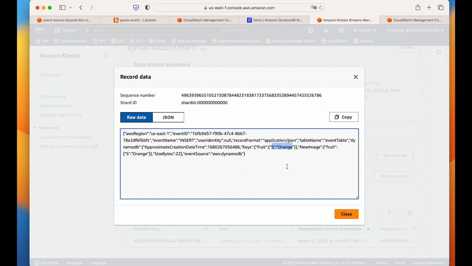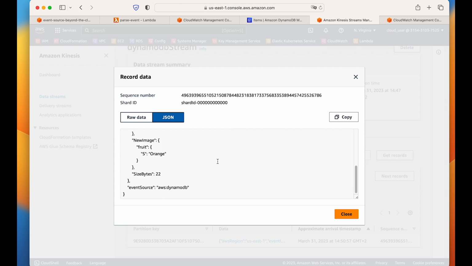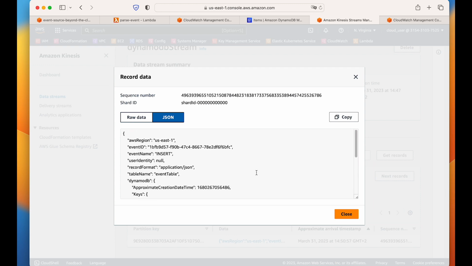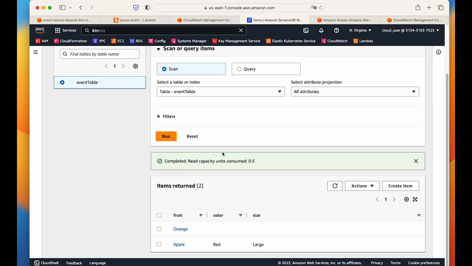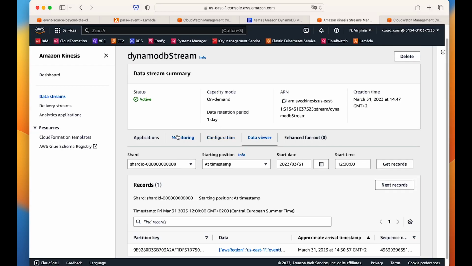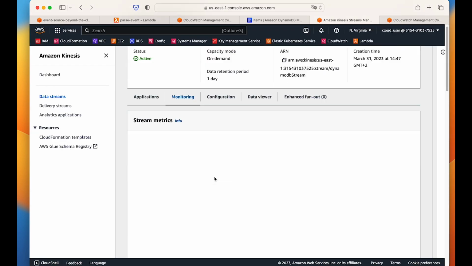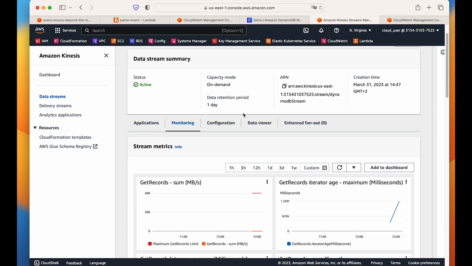So this is fine. This is how we can view the data. It also generates this JSON format. You can just copy the JSON format and also view the data. Another way of viewing the data is in the CloudWatch metrics. When we open up the metrics from the Kinesis data stream, we go to the monitoring, and from here we have opened up the incoming data sum count.